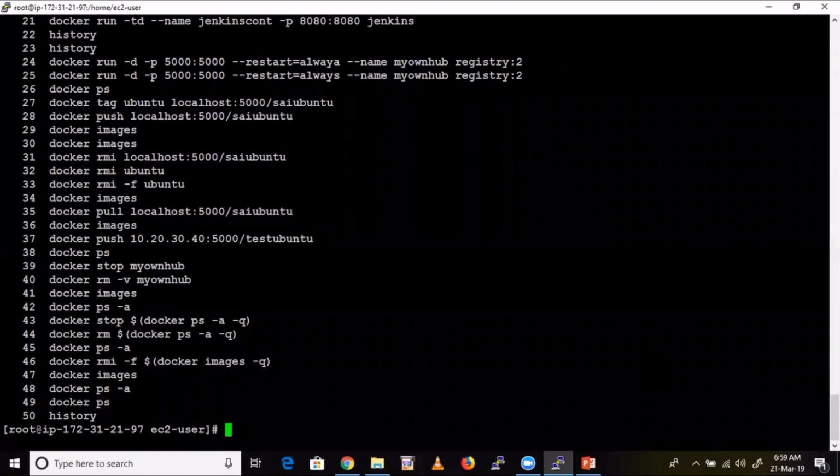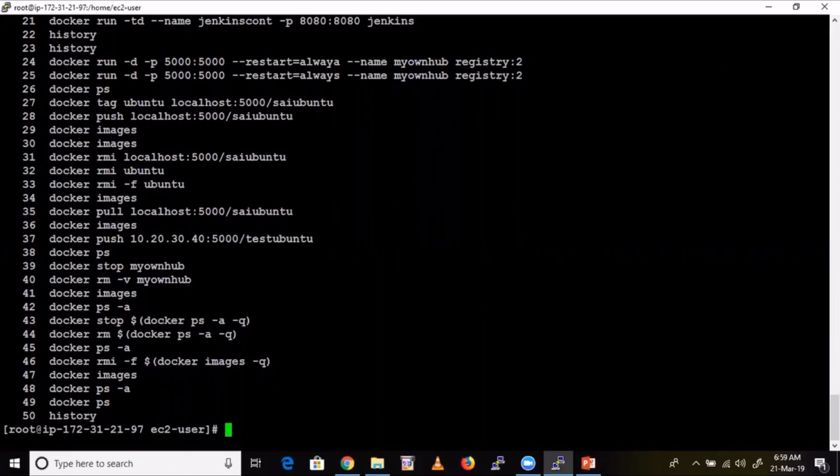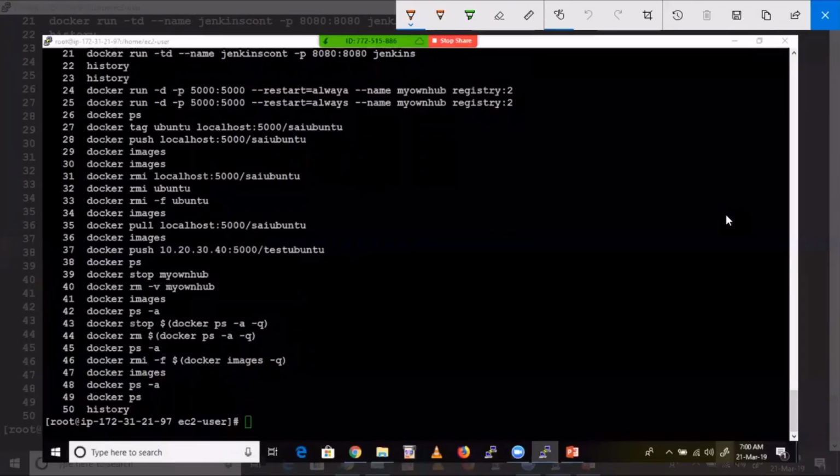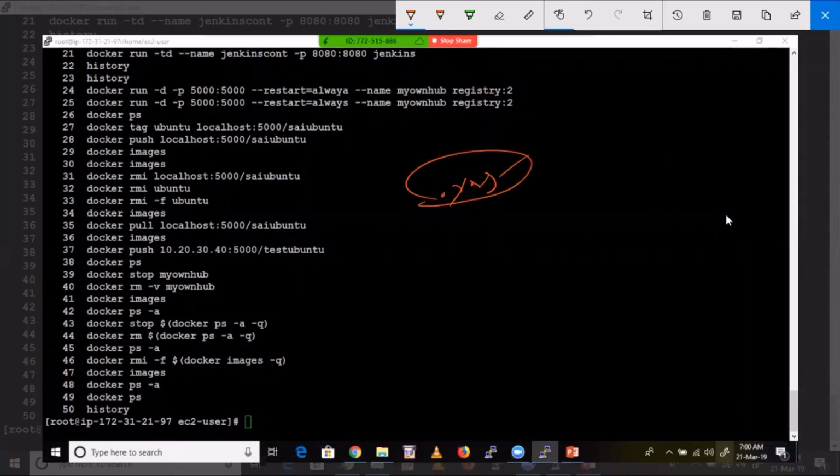In Kubernetes, we write a file called a YML file, the manifest. Whatever instructions we give, we give in .yml format, so we give instructions to Kubernetes.